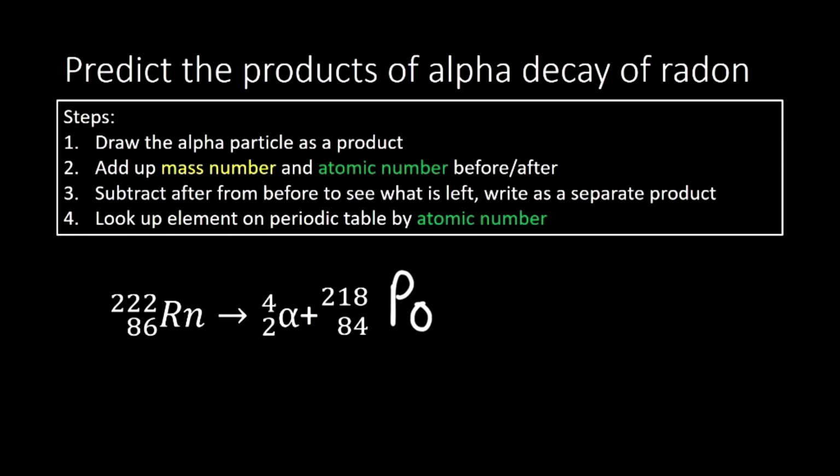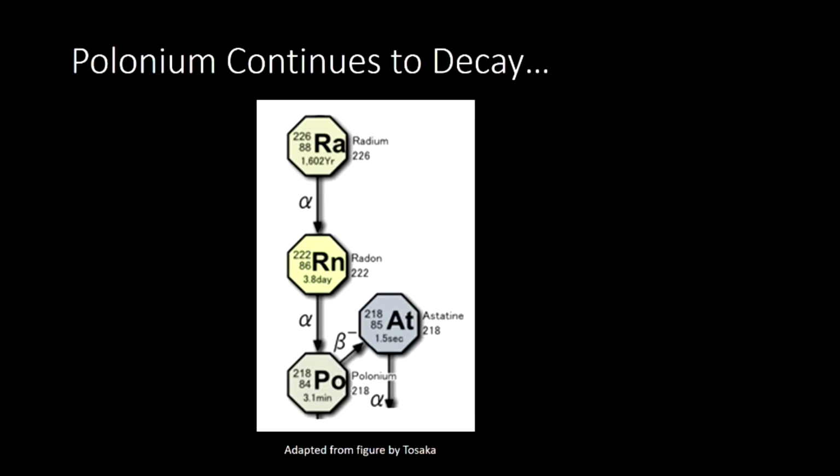Okay, here's the crazy thing. Polonium is still unstable and still radioactive. So what we see here when we have radioactive elements is that they constantly are shooting off particles to become more stable, and they continue to do so until they reach a stable spot. And here we see the decay sequence that starts with radium. We started with radium, which we saw in our gold foil experiment. It underwent alpha decay to make radon. And then radon underwent alpha decay to make polonium. Here's the thing, the next decay process is a beta decay. And that will be the topic of our next video. We'll talk about how you can predict the products of beta decay.